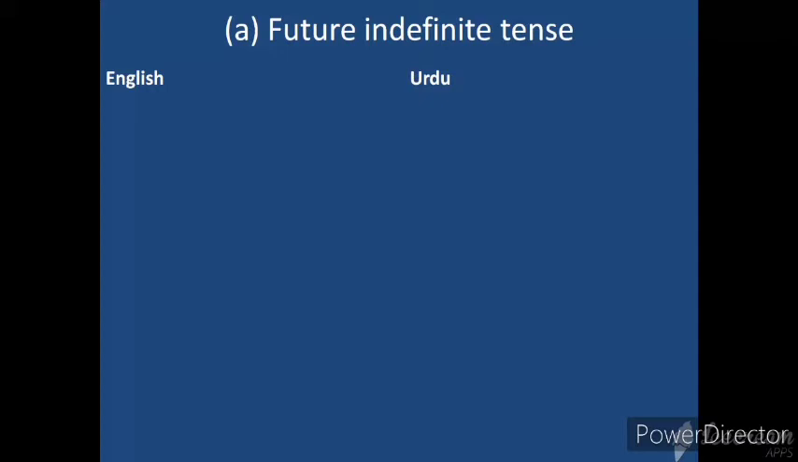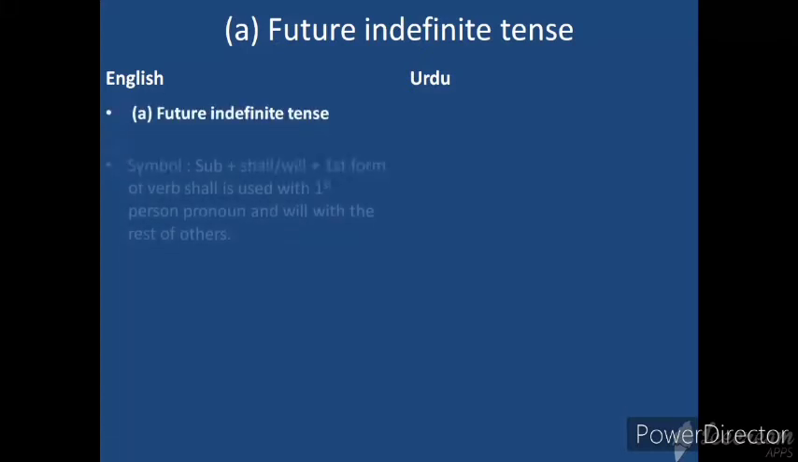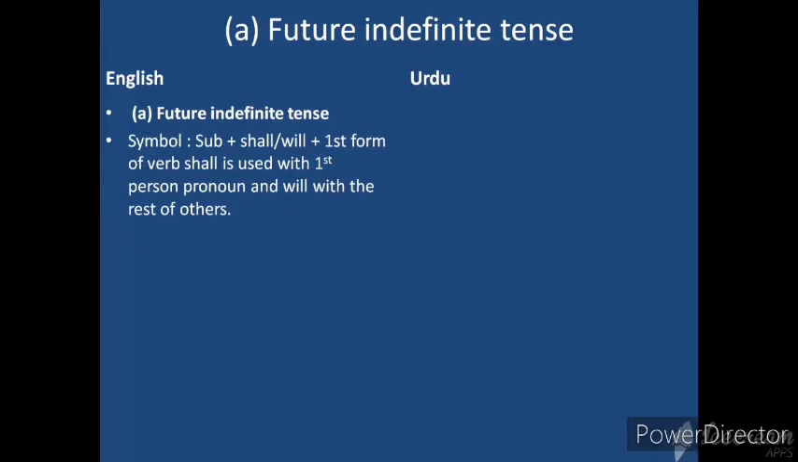Future indefinite tense. This is the first kind of future tense. So we're gonna discuss here future indefinite tense. Symbol: subject plus shall, will plus first form of verb. Shall is used with first person pronoun and will with the rest of others.